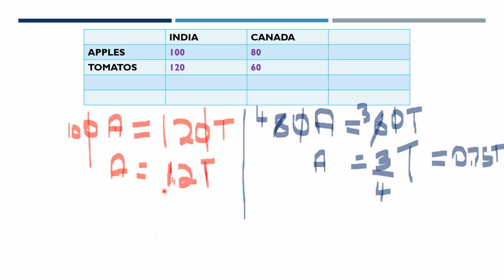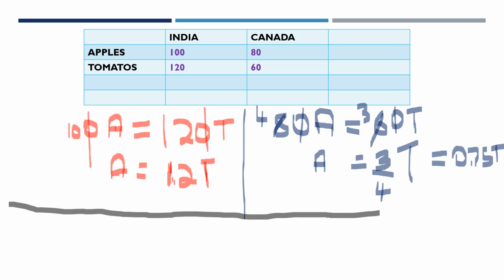This, what we're checking right now, is called the opportunity cost. So which is cheaper in this case? 0.75 is cheaper because 1.2 is greater than 0.75. Because in India, to produce 1 apple, we are giving up 1.2 tomatoes, whereas in Canada, to produce the same one apple, we are giving up only 0.75 tomatoes. So what should we be producing? Canada should be the one which should specialize in the production of apples.